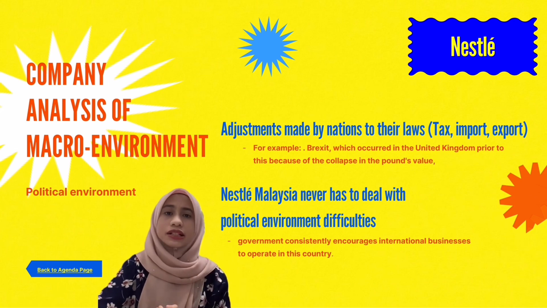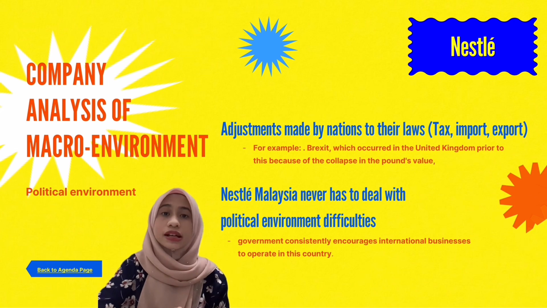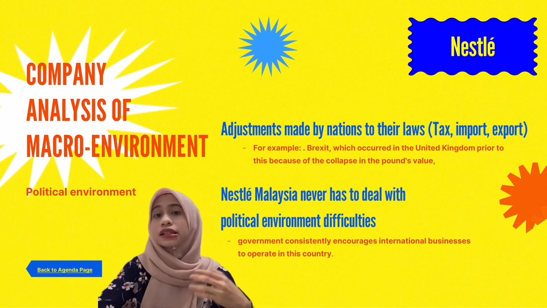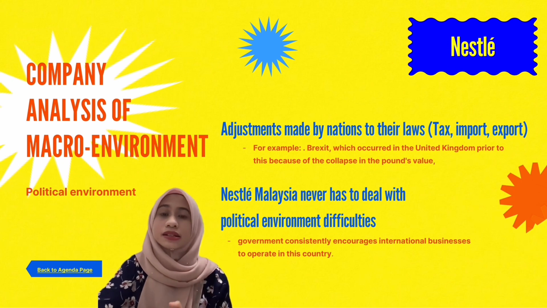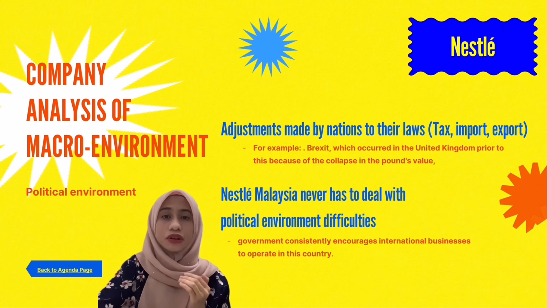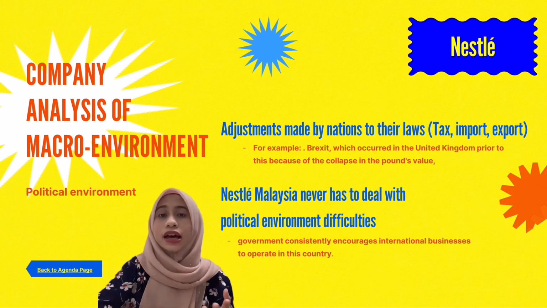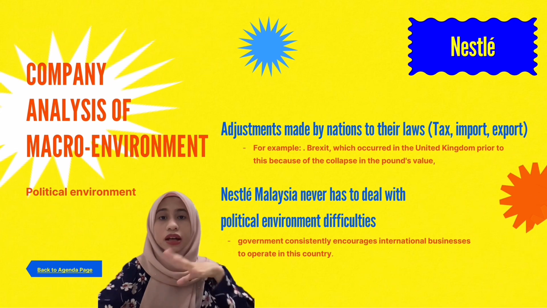The country's instability like Brexit, which occurred in United Kingdom prior to this because of the collapse in pound value, can be referenced here as an example of political environment factor that affects Nestle company. Nevertheless, Nestle Malaysia never has to deal with political environment difficulties because the Malaysian government consistently encourages international businesses to operate in this country. The government also acknowledged that Nestle products like Milo, Nestum, Coco Crunch and their ice cream are popular essential household items in Malaysia.